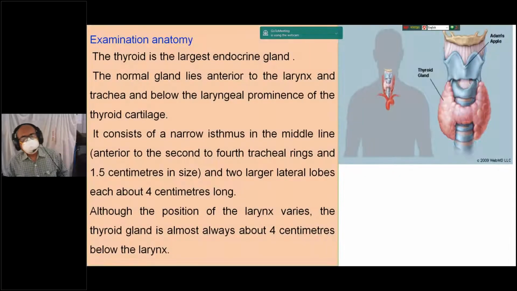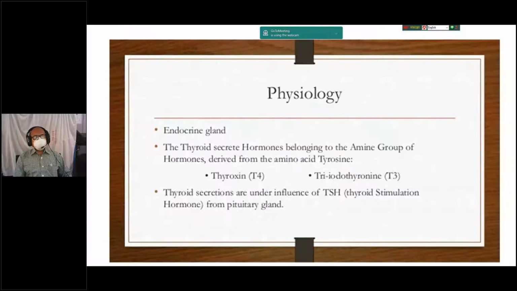First of all, anatomy of the thyroid gland. This is the largest endocrine gland of the body. It usually lies anterior to the larynx and trachea, just below the laryngeal prominence of the thyroid cartilage. It consists of a narrow isthmus in the midline, just anterior to the second to fourth tracheal rings and 1.5 centimeters in size, and two larger lobes connected by the isthmus. Although the position of the larynx varies, the thyroid gland is almost always about 4 centimeters below the larynx.